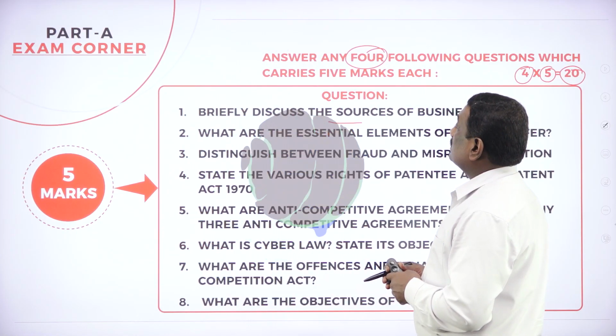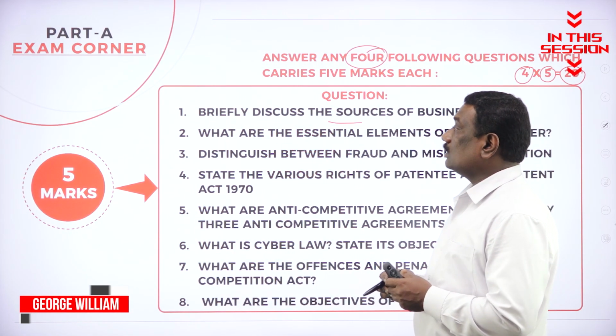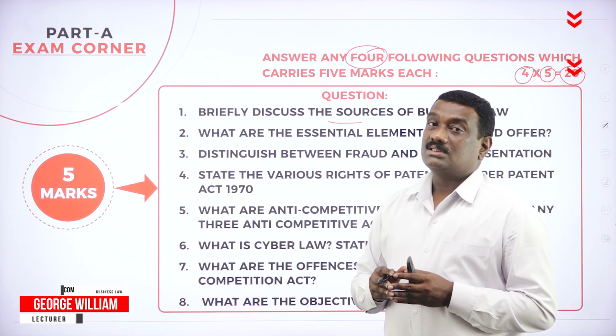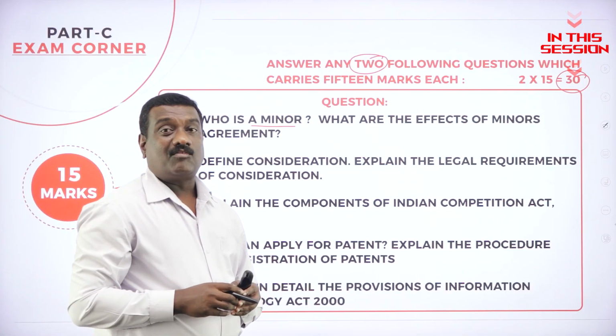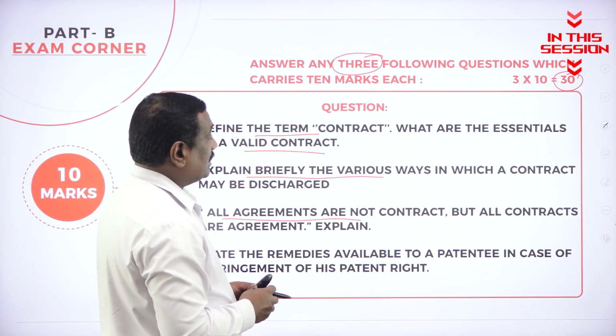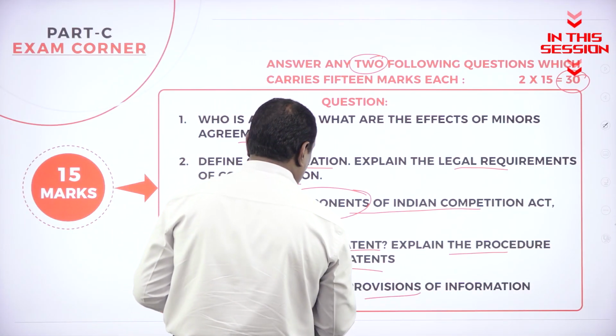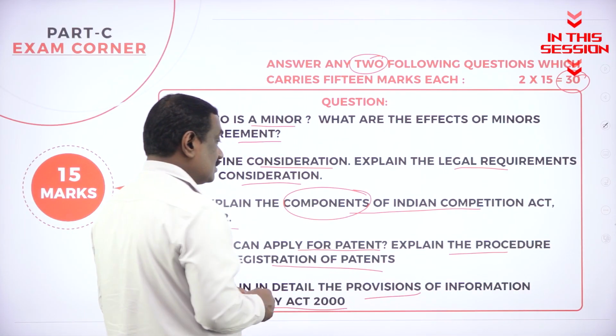So briefly discuss the source of business law. So you need to explain in detail about the sources of business law. Who is a minor? The meaning of a minor or definition of a minor. All agreements are not contracts, but all contracts are agreements. Explain. Then explain in detail the provisions of the Information Technology Act of 2000. What are the provisions?